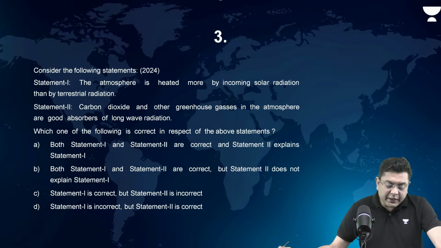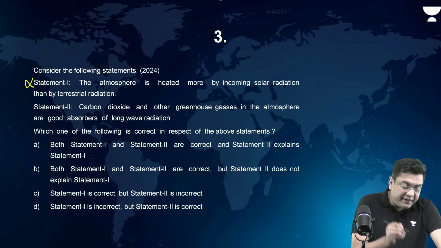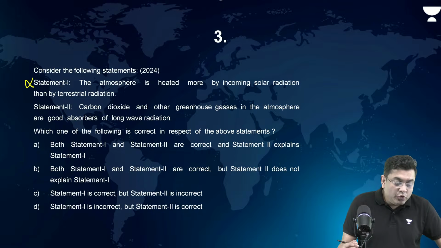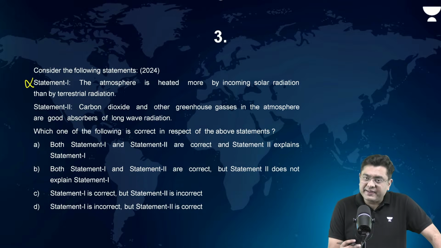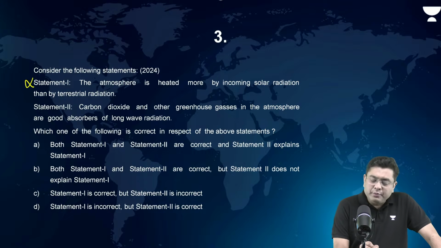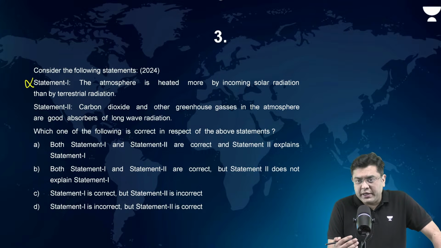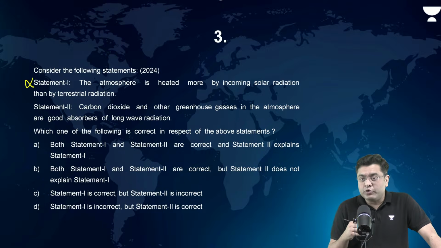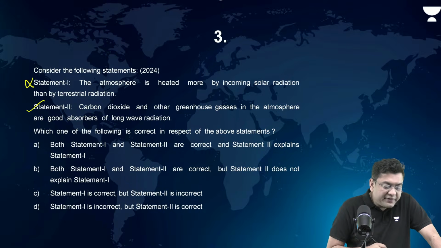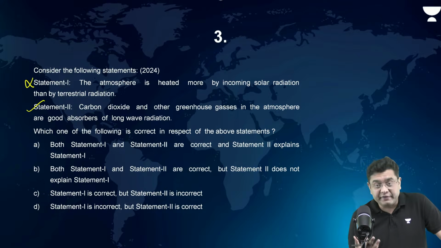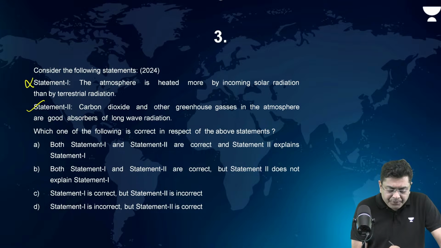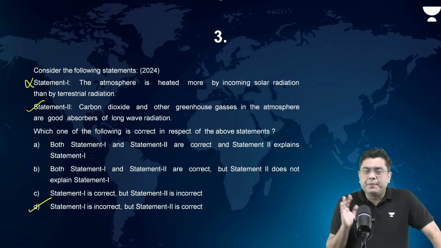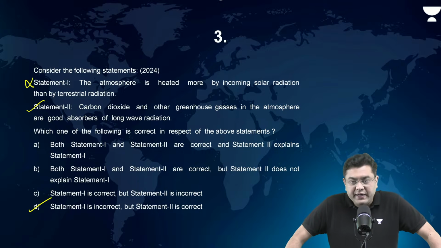Right, so it is a simple question. Why? Because here the first statement in itself is incorrect. The atmosphere is heated more by terrestrial radiation, long wave terrestrial radiation, rather than the incoming solar insolation. So the first statement is incorrect. The second statement, however, is correct, describing the greenhouse effect. So that is where you have the easy option, that is statement 1 is incorrect, but statement 2 is correct.